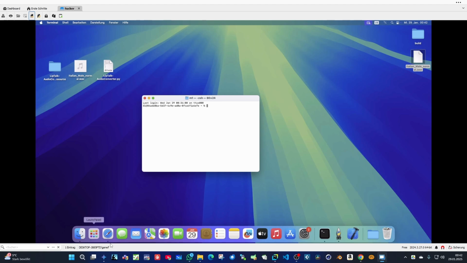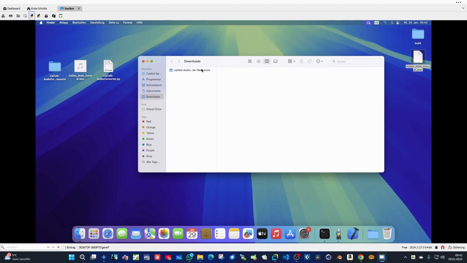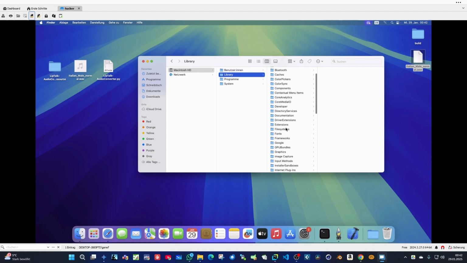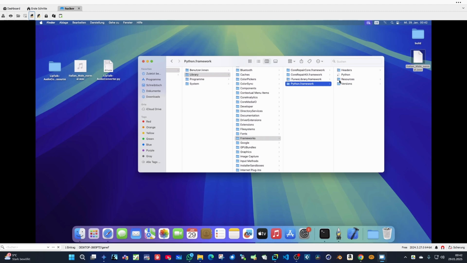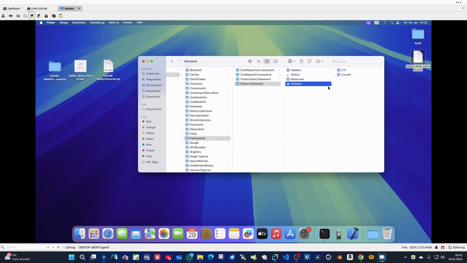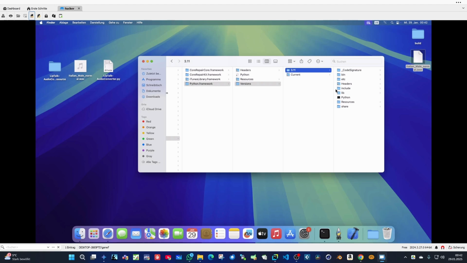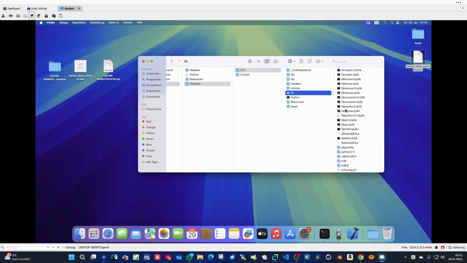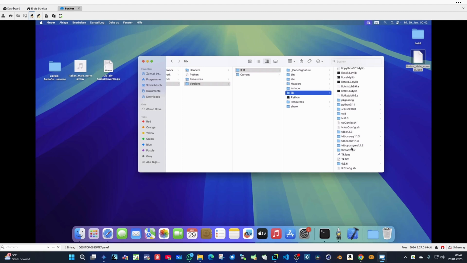But what you can also do, you can go to the Finder again and Macintosh library, frameworks, Python framework, versions 3.11. Here you can go to lib, and here site packages.